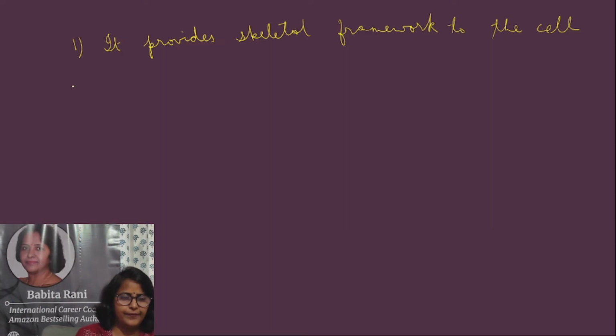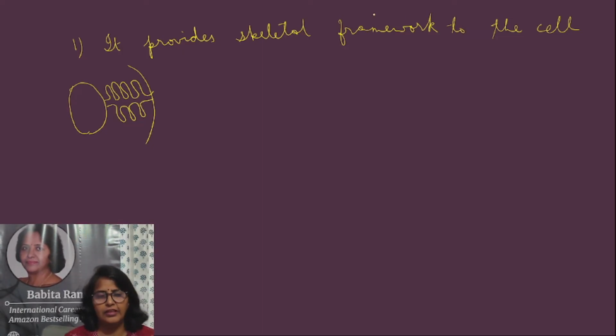As you see, if this is nucleus and this is cytoplasm, it is present in between the nucleus and cytoplasm, and it is connecting both of them.